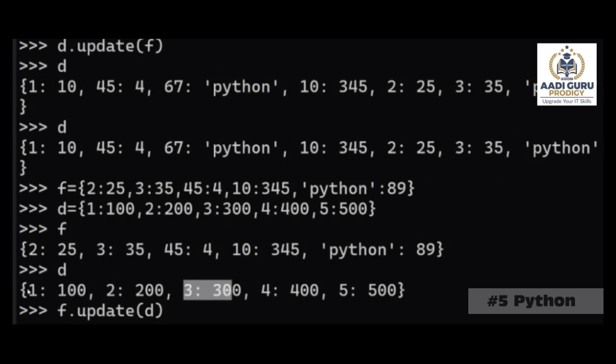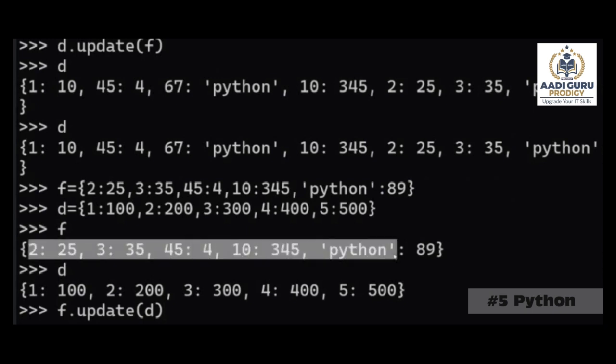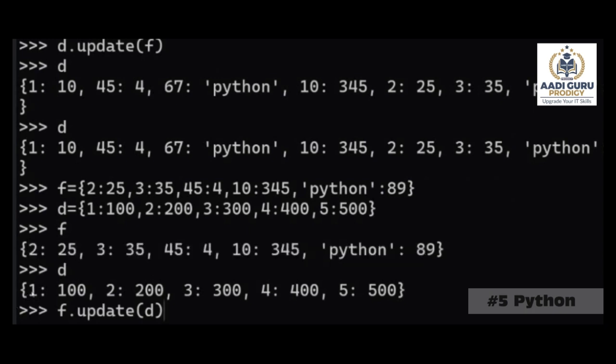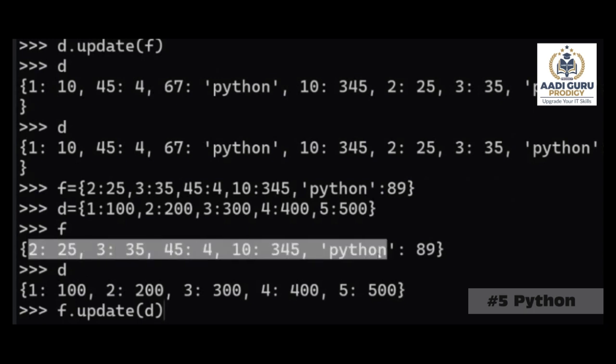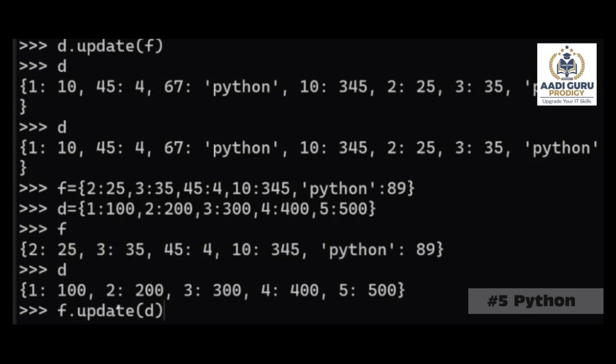But if you see here, if you directly go and add it, there will be an issue because the key should be unique in a dictionary. For example, if you take 1 and 100 and directly add it, then there might be two 1s. That's why it will take this 100 and check whether there is a key with 1 earlier, before adding. If it is not there, then this 1 and 100 will directly be added to F.